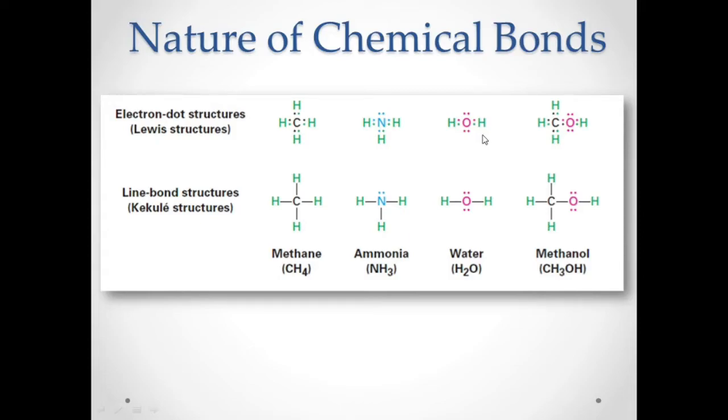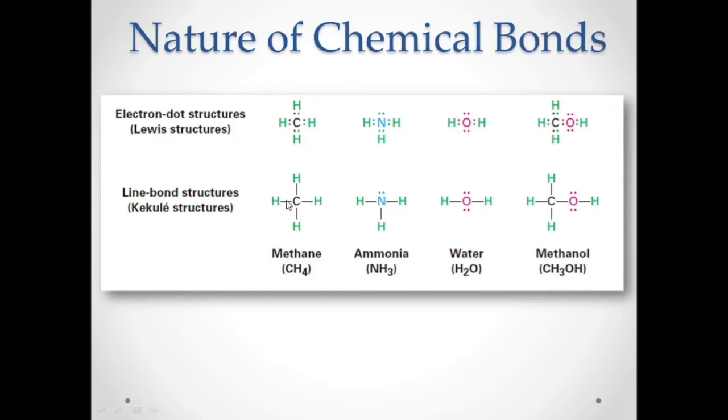For the line bond structures, instead of electrons we can represent bonds with a line. Carbon can bond with hydrogen. Each bond contains how many electrons? 2 electrons.